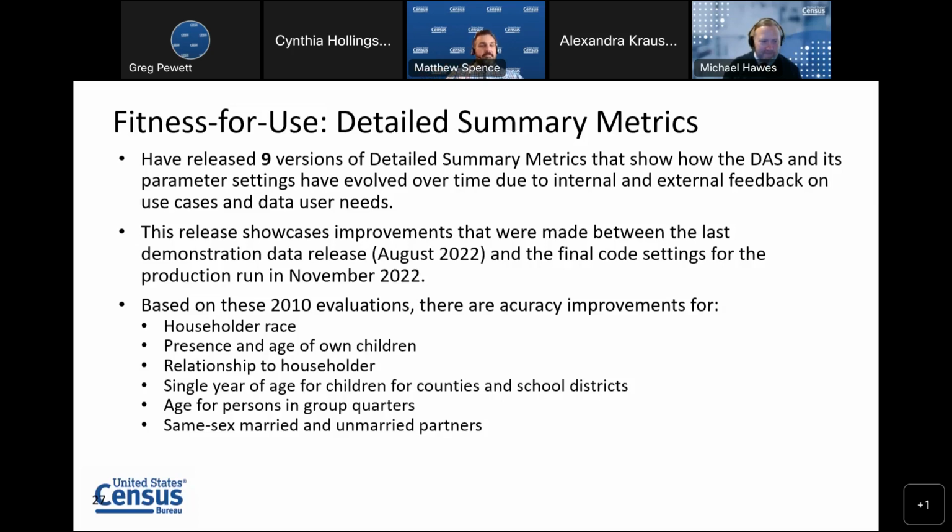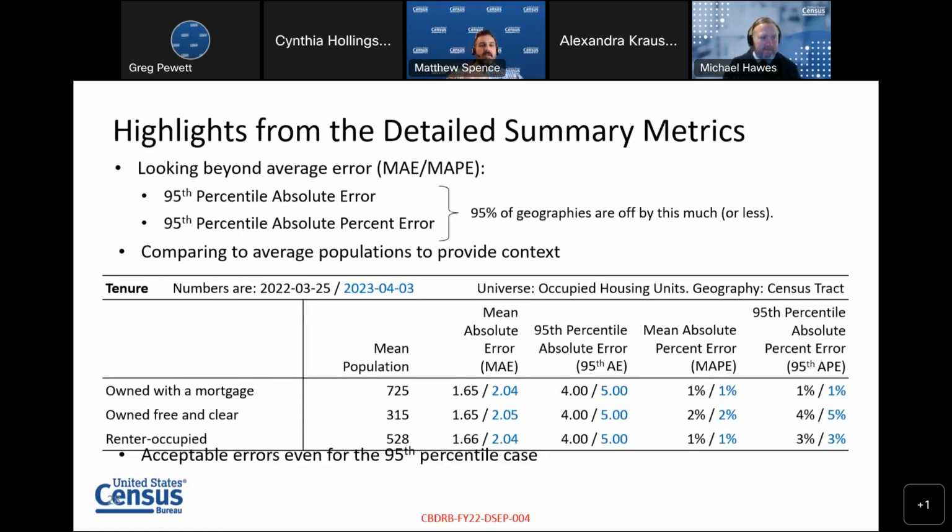Next slide, please. So I'm going to present a few highlights from the detailed summary metrics. The numbers in black are from the prior data release, and the numbers in blue are from the most recent data release. I'm sorry, I got flustered from this internet thing. I'm worried I'm going to go out again. So the numbers in blue are from the most recent release on April 3rd.